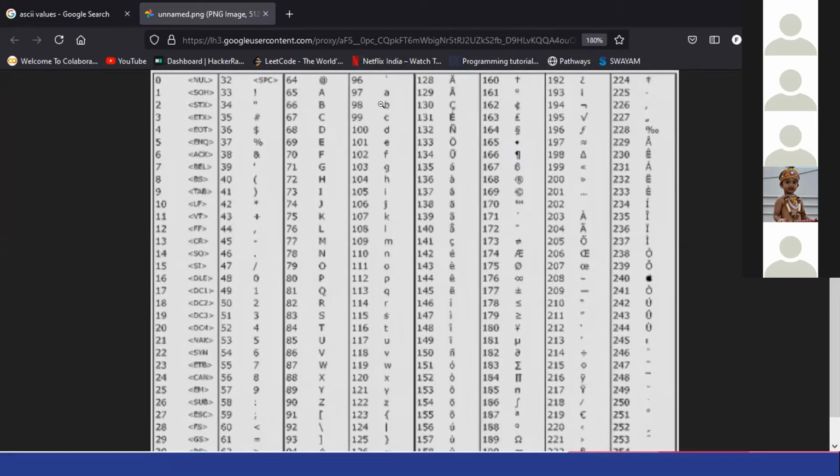See, A starts from here. 97th. Can you see over here? I'm pointing my mouse. 97th is A. 97 is A, then B, C, D. So it is going in a series.